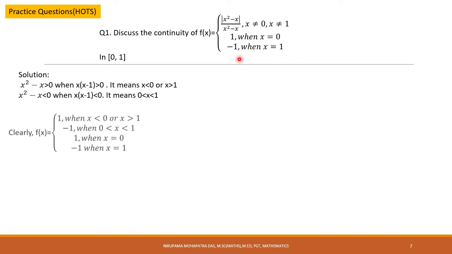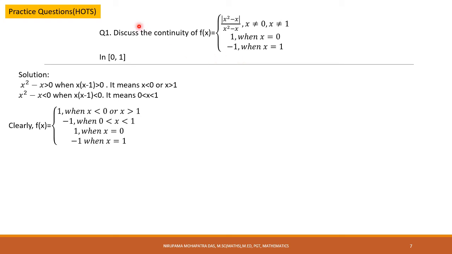So let's first redefine the function before we go for continuity. Because the mod sign is given for x^2 - x, we have to see when it is positive, when it is negative, when it is 0. So x^2 - x is greater than 0 when x(x - 1) is greater than 0. It means x and x - 1 should be either both positive or both negative. x(x - 1) equals 0 if x = 0 or x = 1, so the 0 case we do not need to take right now.